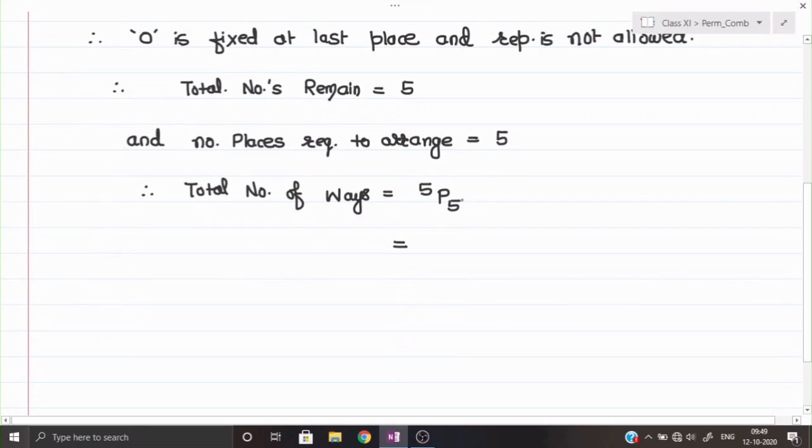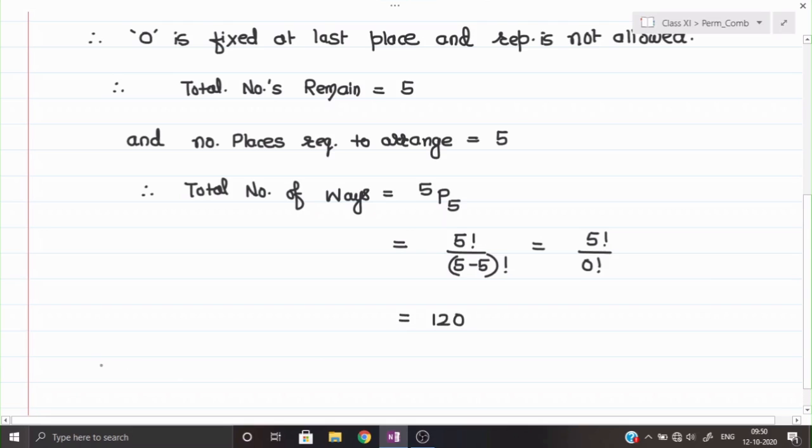Now 5P5 we can write down by the formula of nPr, factorial 5 upon factorial 5 minus 5. Okay, so this will become factorial 5 upon factorial 0. Value of factorial 0 is 1 and value of factorial 5 is 120.